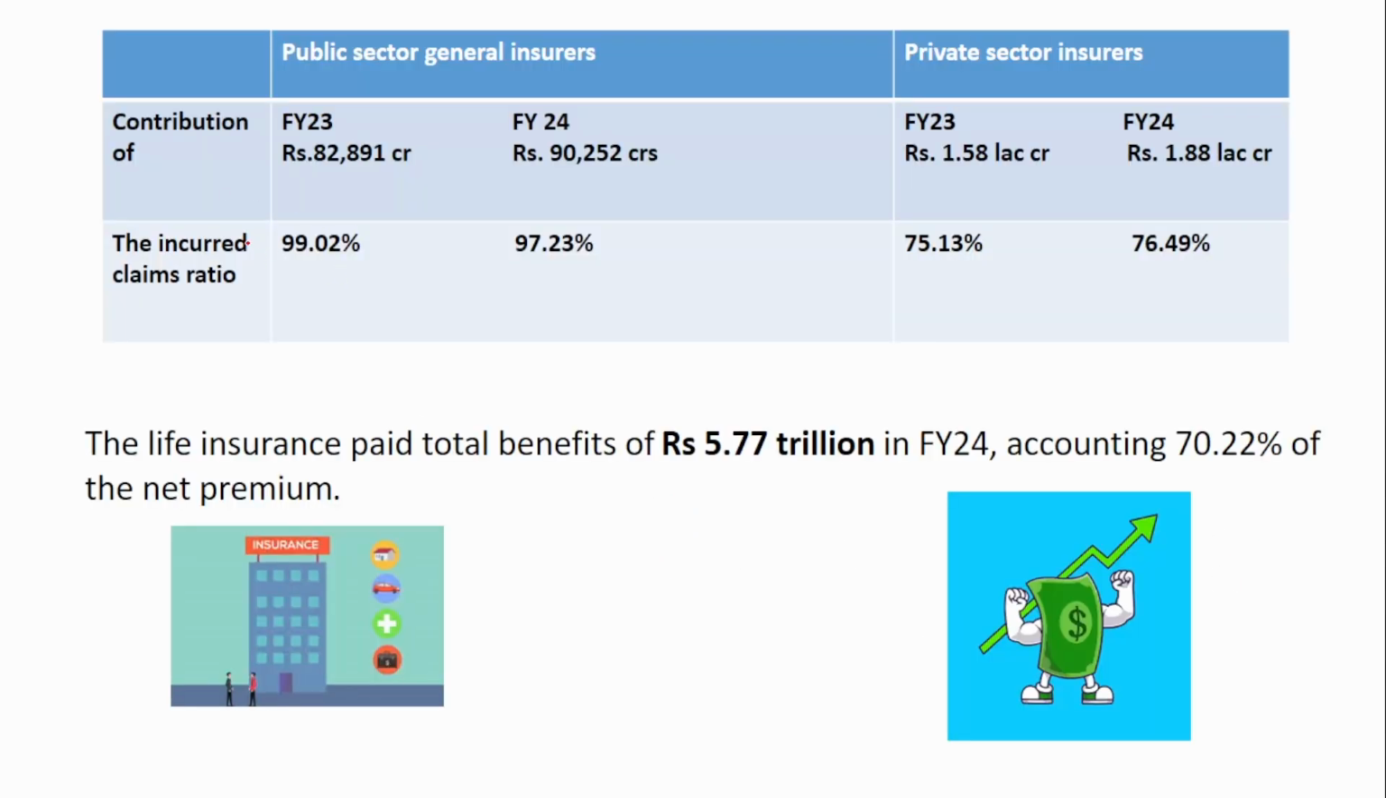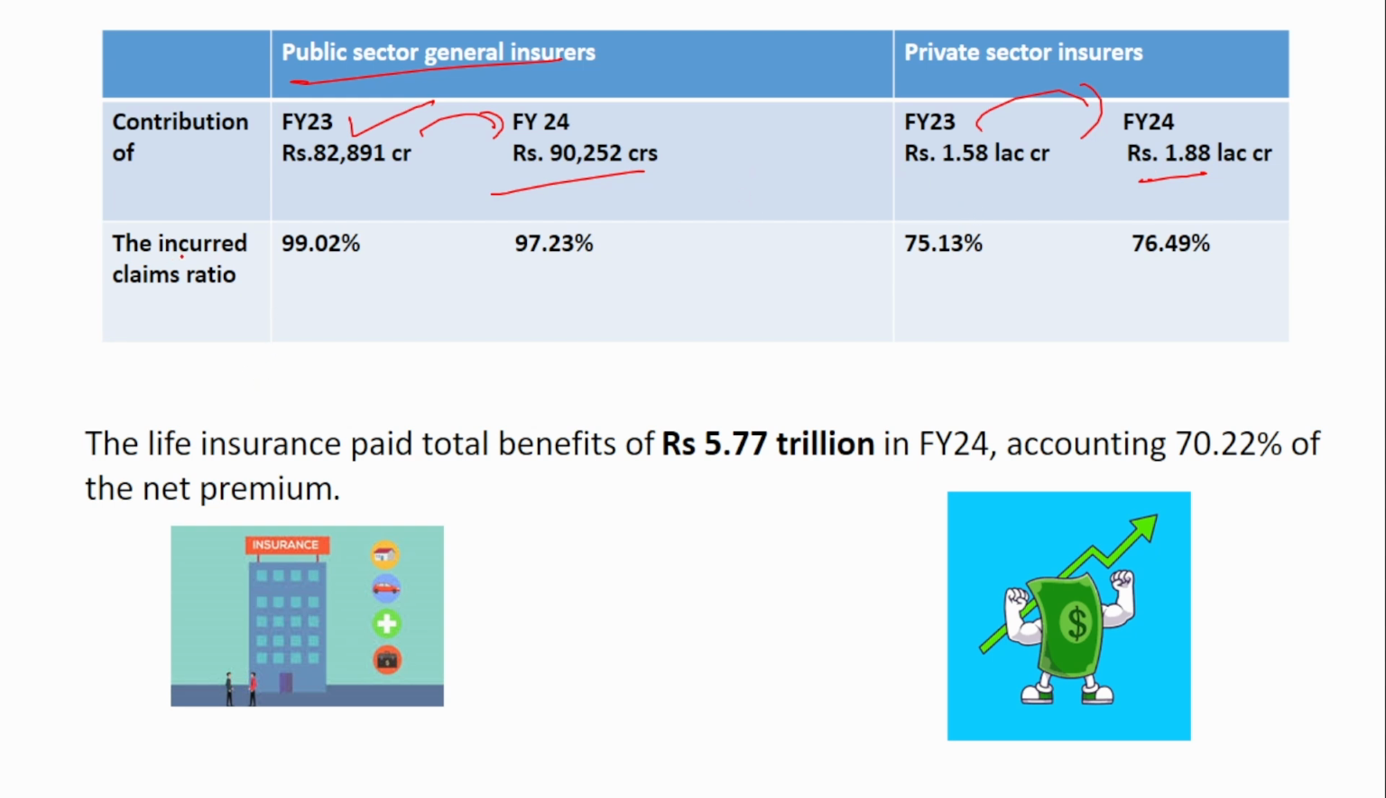So out of the total contribution of the insurance premium amount, if you see, the contribution of the public sector general insurance was around 82,000 crore in the previous financial year 23, and now it has increased to 90,000 crore. And in case of private sector insurance, it has increased to 1.88 lakh crore. So the contribution from the private sector is more than that of the public sector.